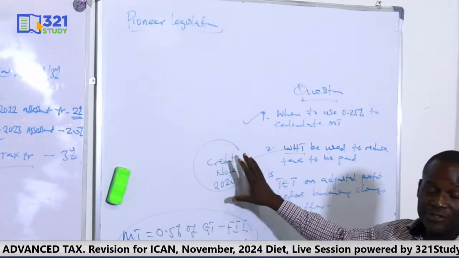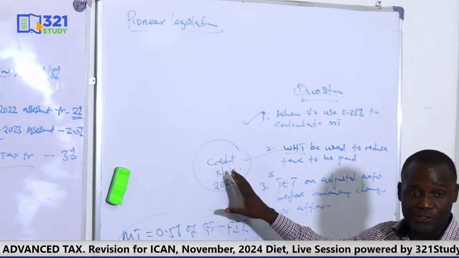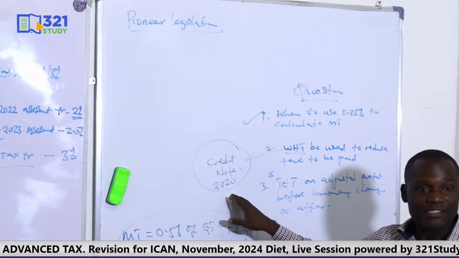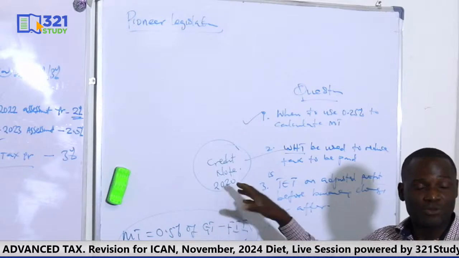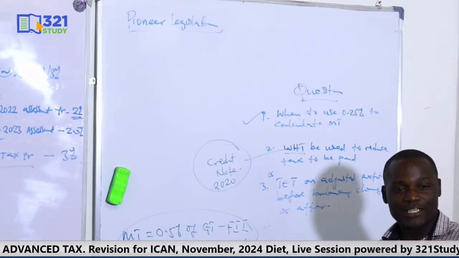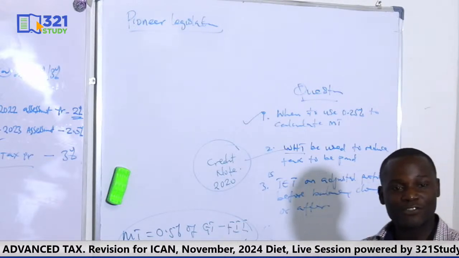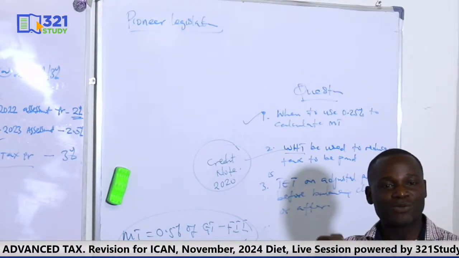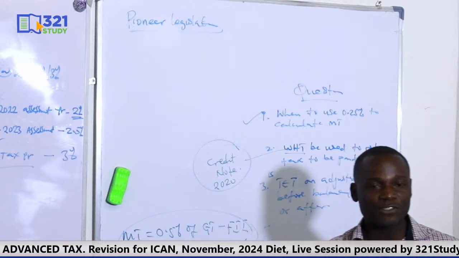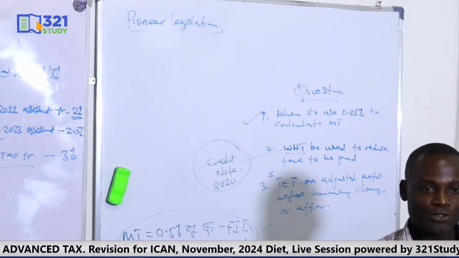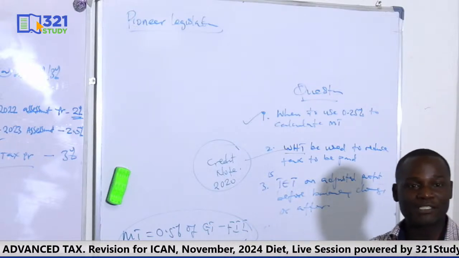This credit note of 2020, which is by virtue of the withholding tax deducted from you in 2020, you can use it to offset the tax liability of what? 2020. They won't allow you to use it to offset tax liability of 2021. That means when you want to pay your tax liability, you just indicate that you want to pay by means of credit notes. You are not going to pay by cash. You are paying using your credit notes. Are we together? So you attach the credit note you are using to make that payment, and it will be offset.